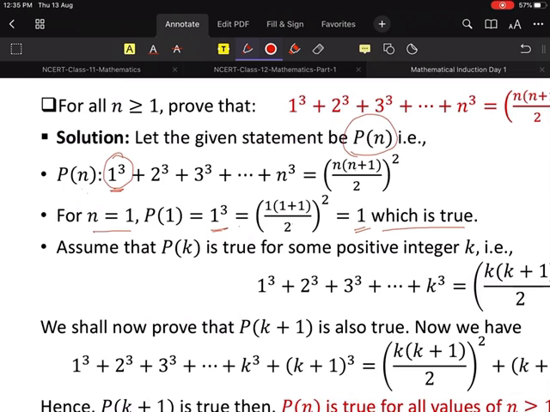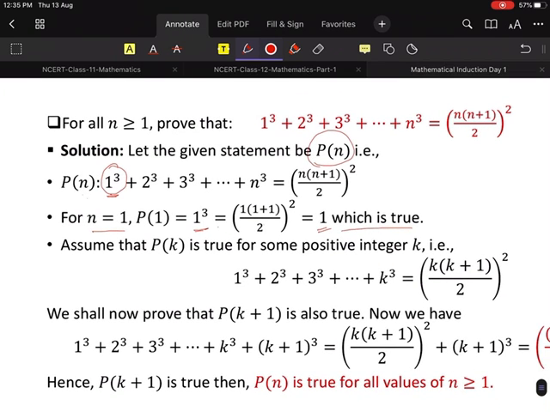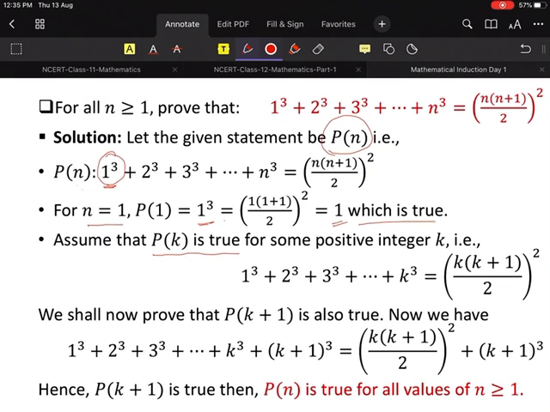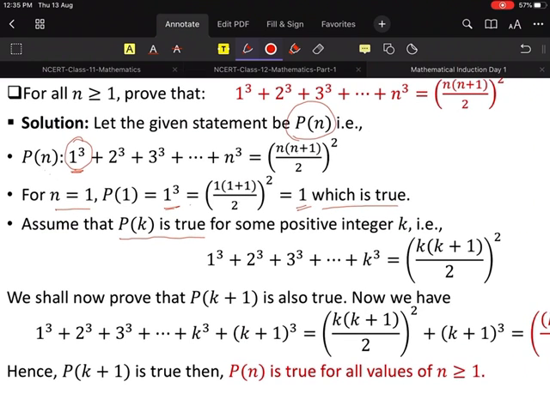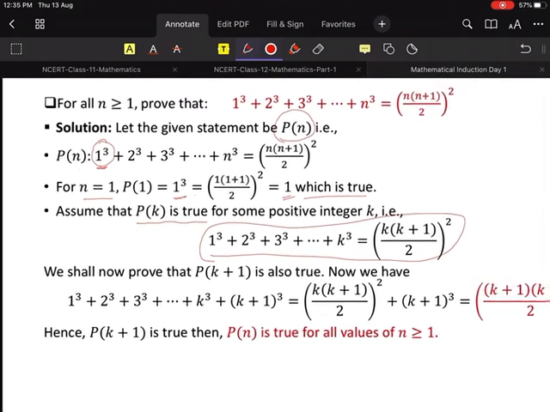Now my next step is what? In my next step I will assume that Pk is true. Assume. It is not proven, I am assuming it. Pk is true for some positive integer k. So if it is true, 1 cube plus 2 cube plus 3 cube plus dot dot dot k cube is equal to k into k plus 1 divided by 2 whole square. Understood? If it is true, then this one will be valid. Yes or no? In place of n, I am just writing k in there. Kth term.